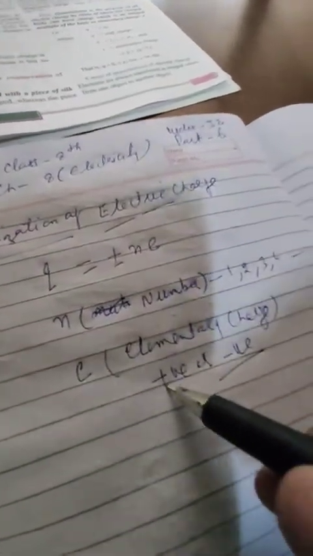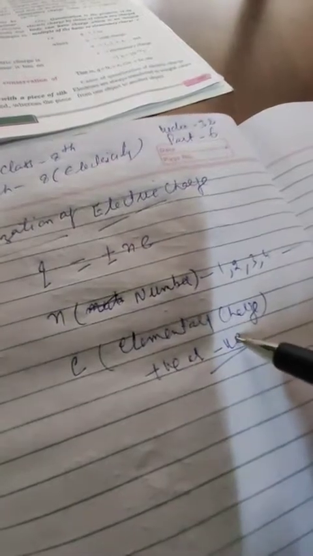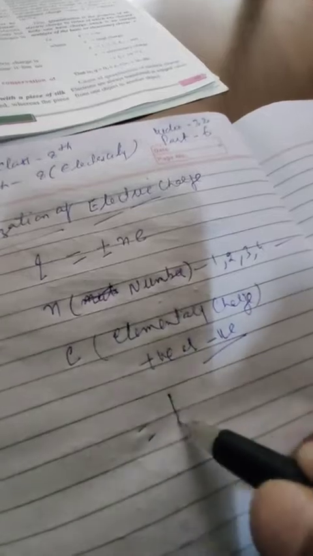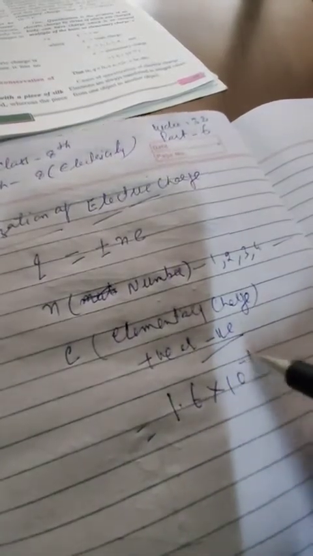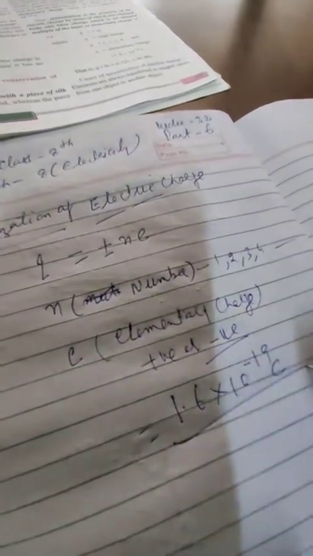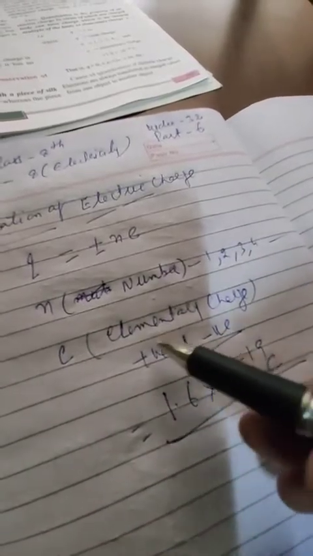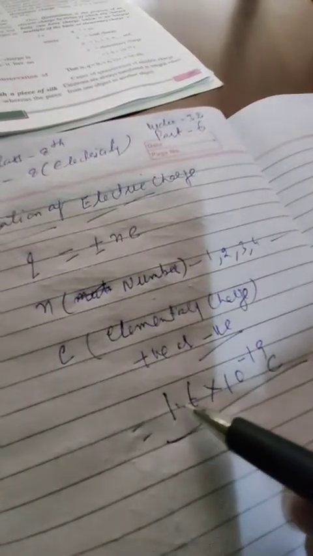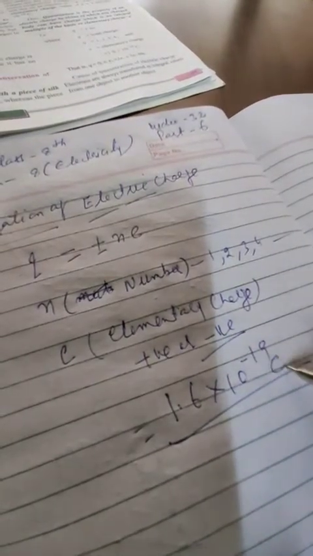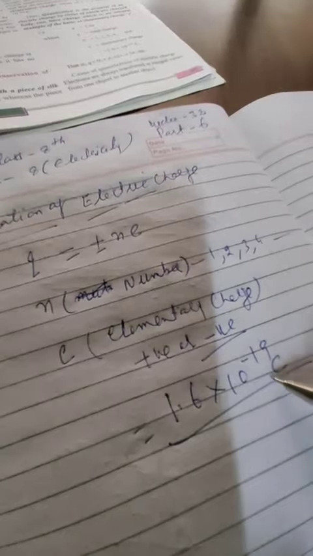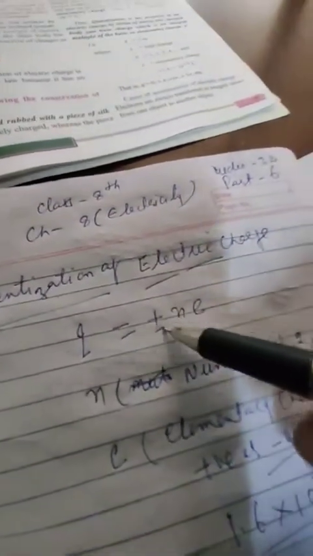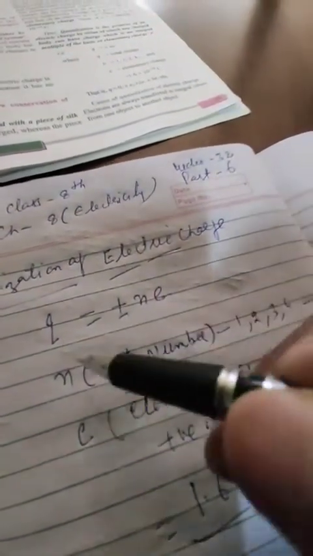And the charge on the positive or negative body is equal to 1.6 into 10 raised to power minus 19 coulomb. Clear?